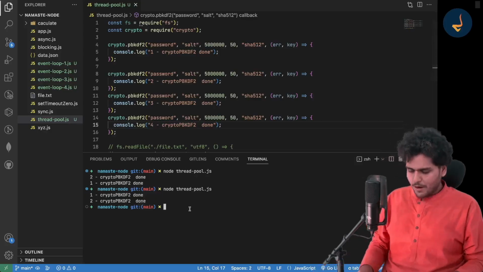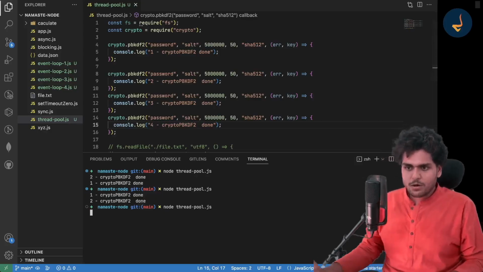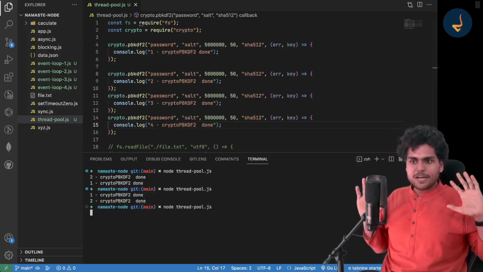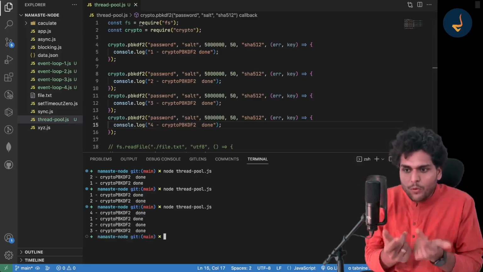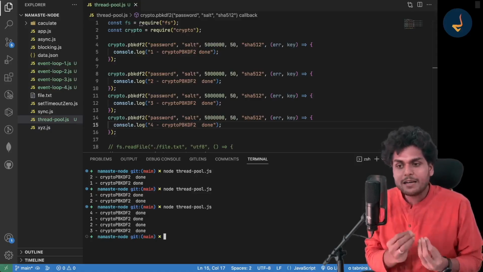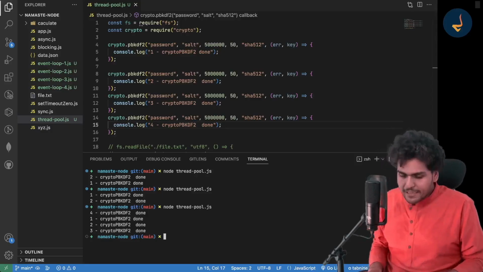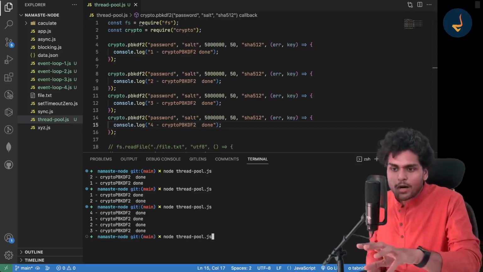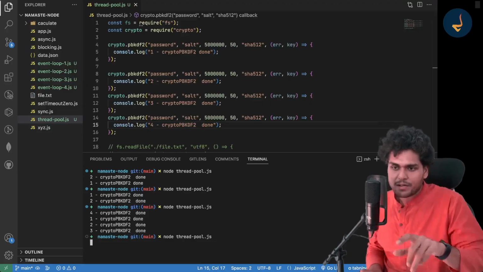Now what will happen? Run this code. See, now they are waiting. All these 4 are done at the same time. Now if you keep running it, you will see that the order of their execution can also differ.